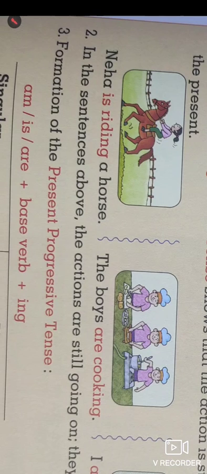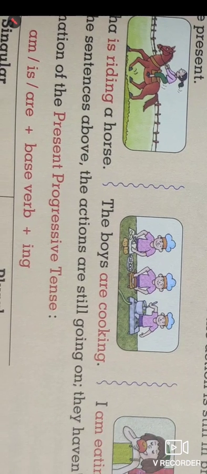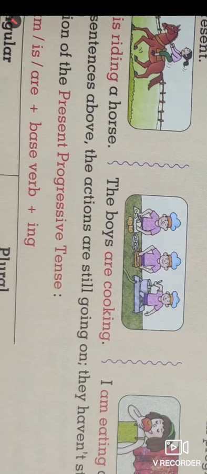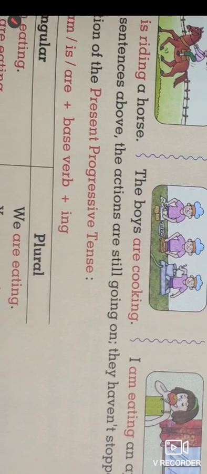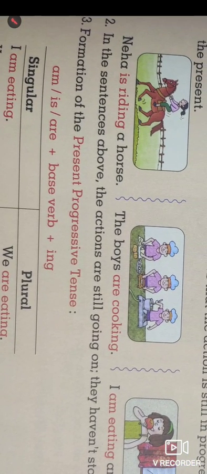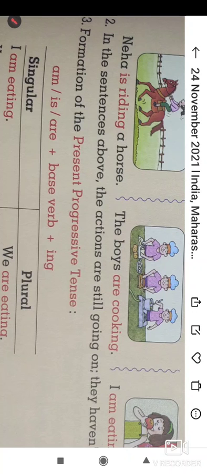The boys are cooking. I am eating an apple. So here in the present time, the action is continuous.